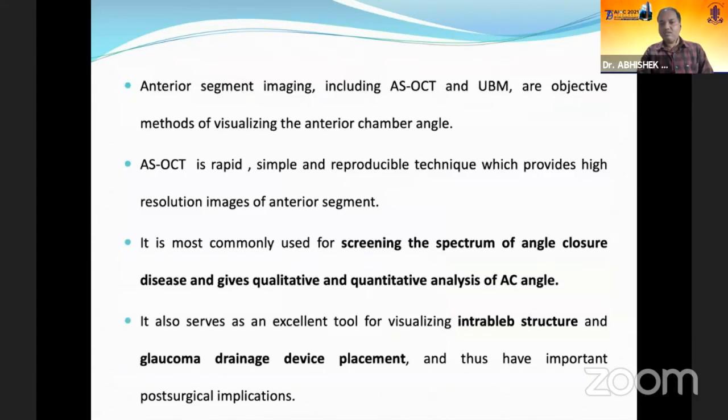So the take-home message is, anterior segment imaging, including ASOCT and UBM, are good methods of visualizing the anterior chamber angle. OCT is a rapid, simple, and reproducible technique which gives high resolution images. It is most commonly used for screening the spectrum of angle closure disease and gives quantitative and qualitative analysis of the AC angle. And it serves as an excellent tool for visualizing the intrableb structure and the glaucoma drainage device placement, and does have post-surgical implications.